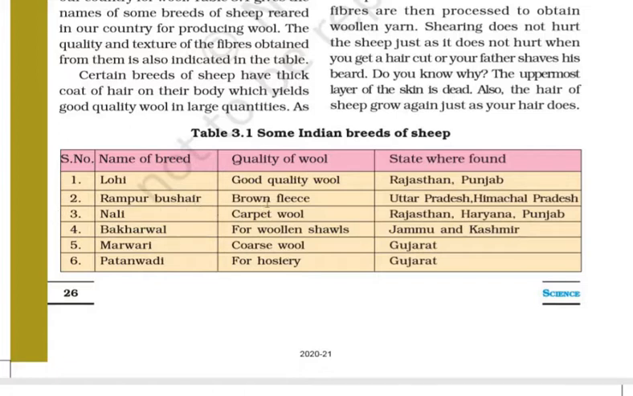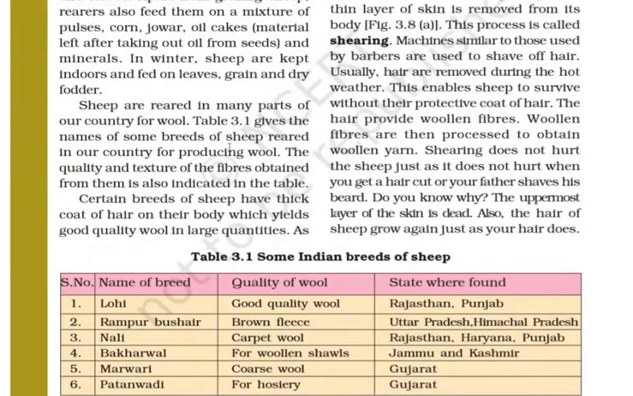Rampur Bushehr has brown fleece, found in Uttar Pradesh and Himachal Pradesh. Nali is carpet wool, found in Rajasthan, Haryana and Punjab. Bhakarwal is for woolen shawls, in Jammu and Kashmir. Marwari is coarse wool, in Gujarat. Patanwadi is for hosiery, in Gujarat. The quality and texture of the fibers obtained from them is also indicated in the table. Certain breeds of sheep have a thick coat of hair on their body which yields good quality wool in large quantities.